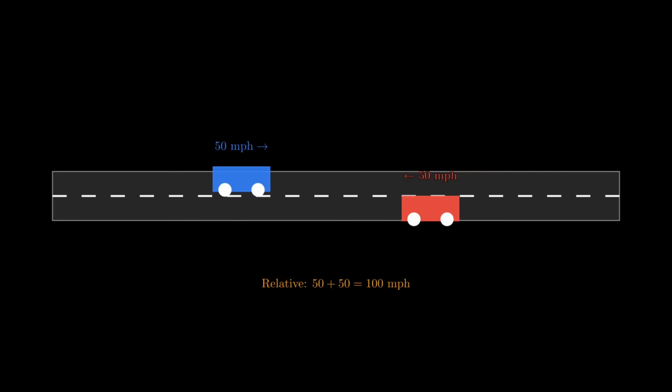Light travels at exactly c, about 300 million meters per second, not relative to anything in particular, just c. Think about two cars driving toward each other. If each is going 50 miles per hour, you would measure the other approaching at 100. You just add the speeds. Now imagine you're flying toward a light beam. You're moving at velocity v. Classical physics has a clear prediction. The light should appear faster. You'd measure c plus v.